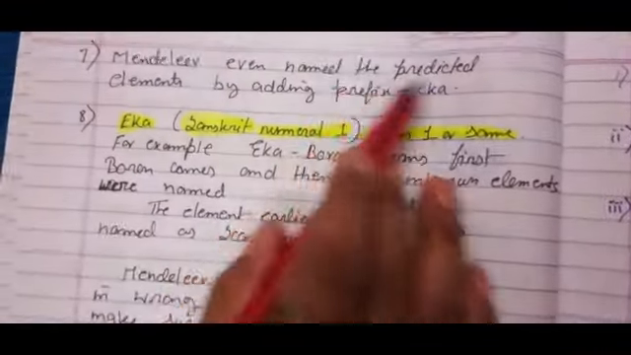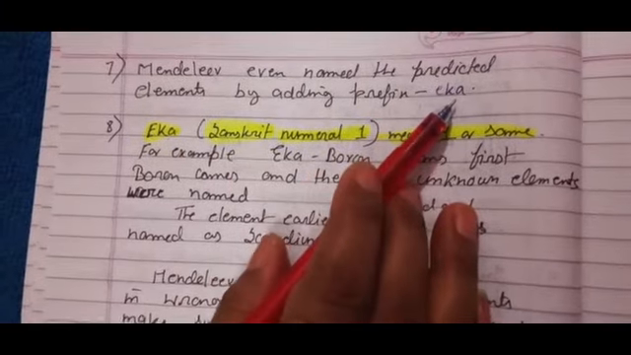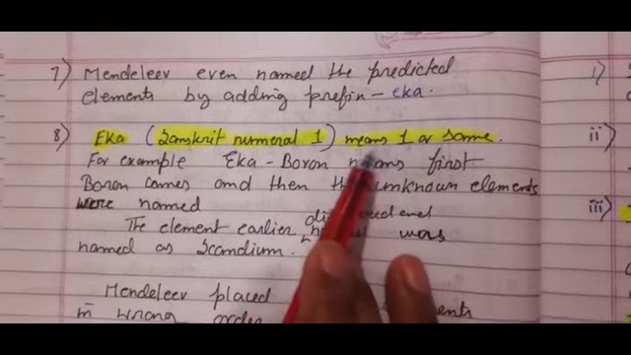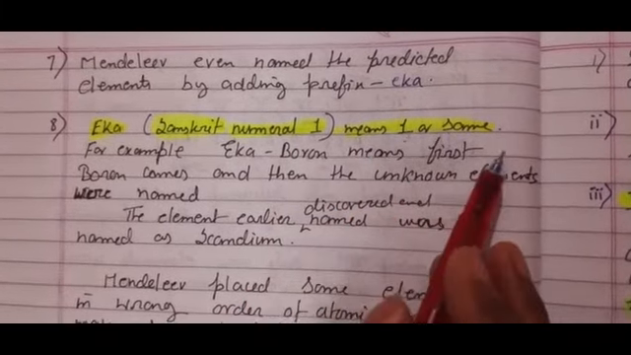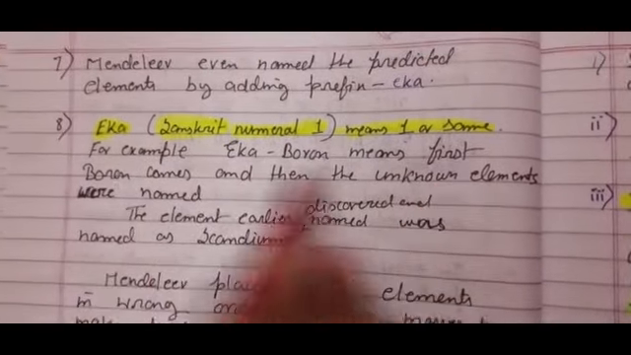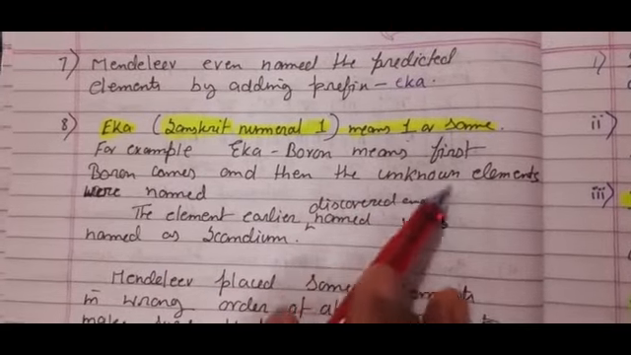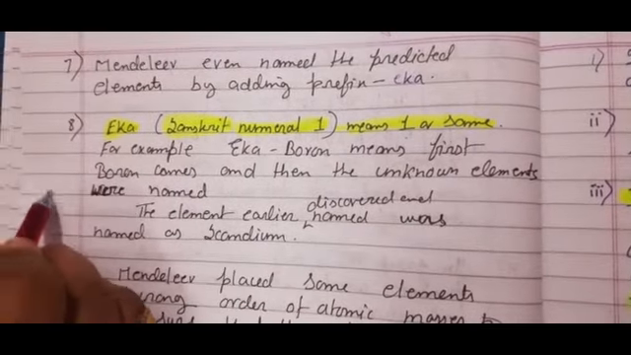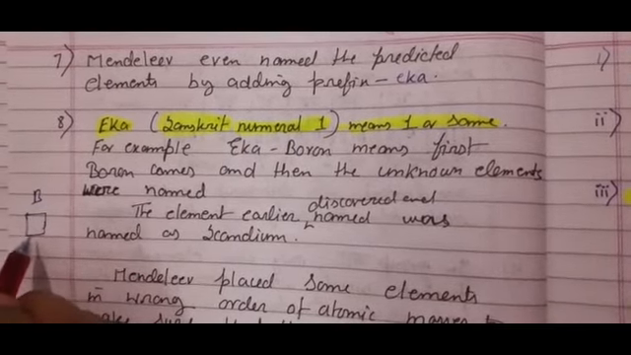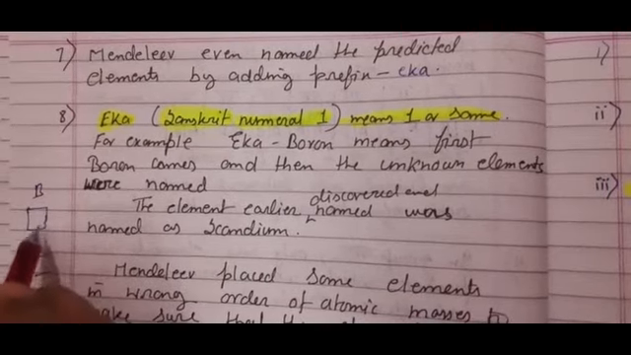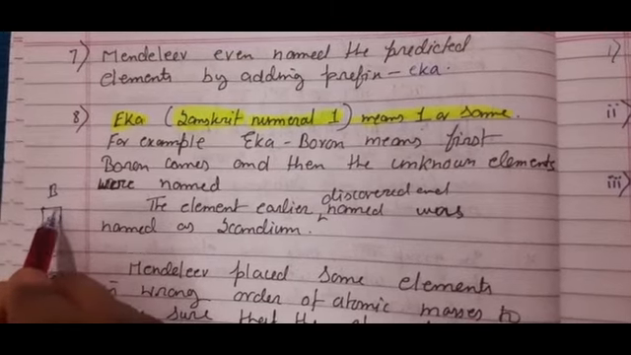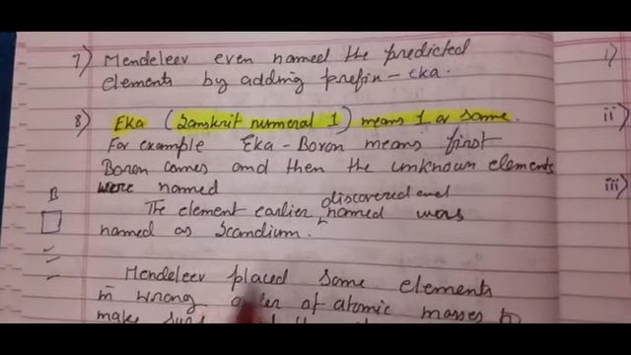And Mendeleev even named the predicted elements by adding the prefix ekka. How did he do it? Let's see. Ekka is a Sanskrit numeral that means 1, and its meaning is the same also: 1 or same. Ekka means similar or unit. For example, ekka boron means first boron comes and then the unknown element was named. Means if boron is here, then he left one blank place under boron and then he continued writing the other elements' names. This element was not discovered, but one day it will be discovered. And what was that element? I am going to discuss that also here in this table.